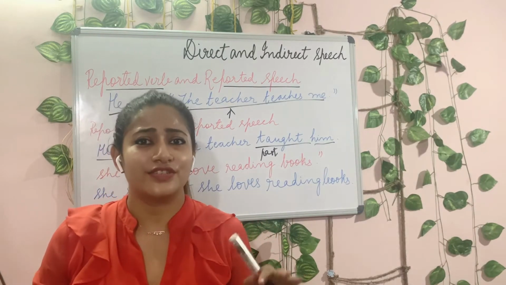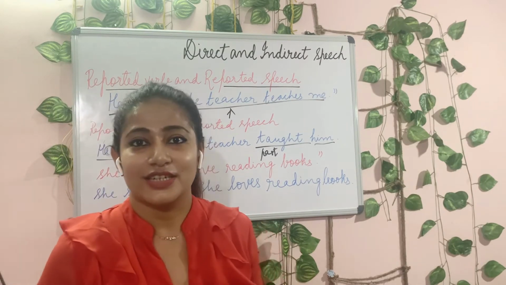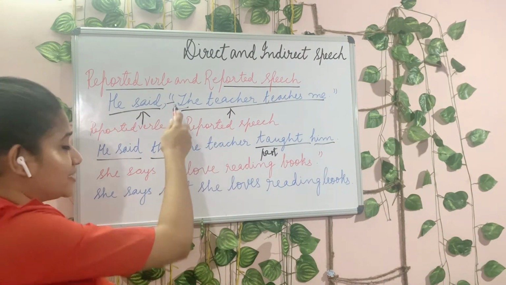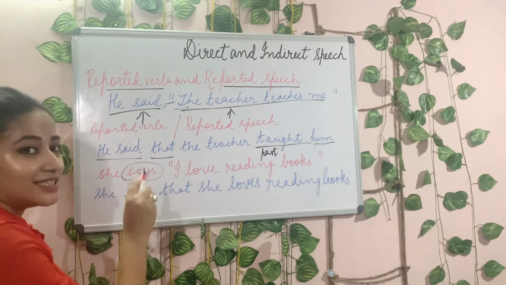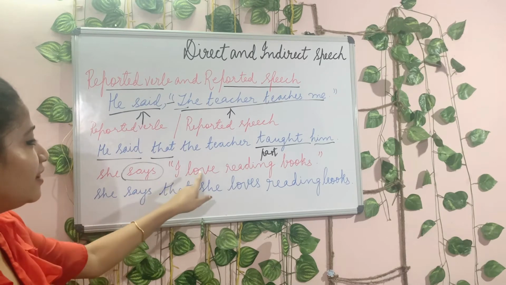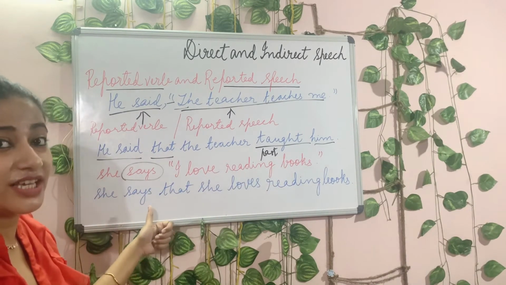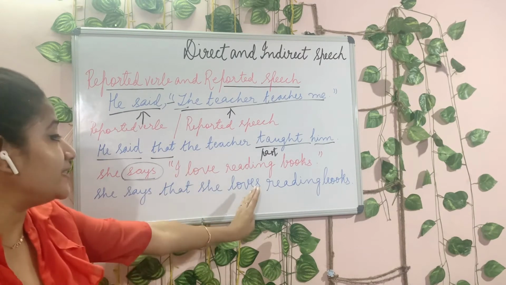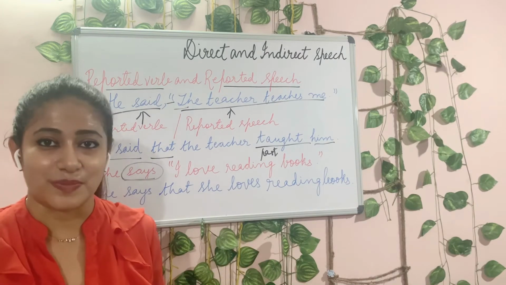Now we will see a different sentence where the reported verb is in a different tense. We always see that the reported verb most of the times is in past tense. But in this sentence you will see the reported verb is in present tense. She says, "I love reading books." What do we do in this case? Remember, since it is in present tense, the entire sentence is going to be in present tense in indirect speech.